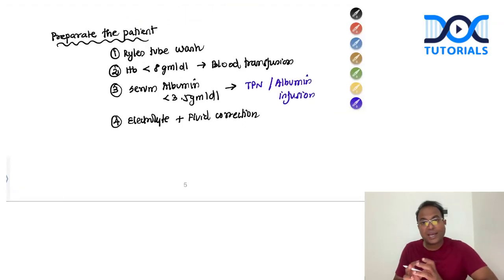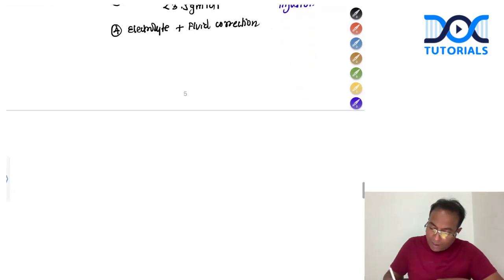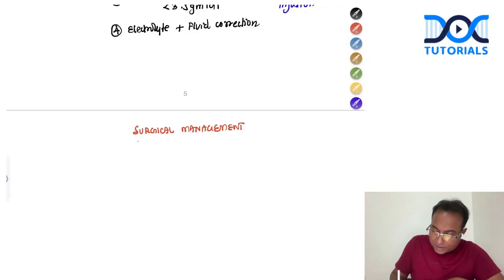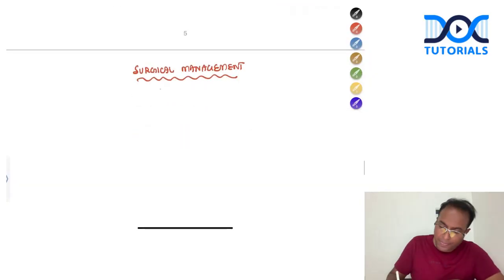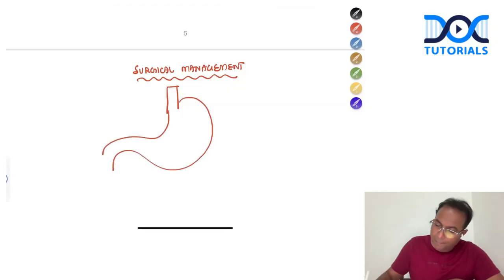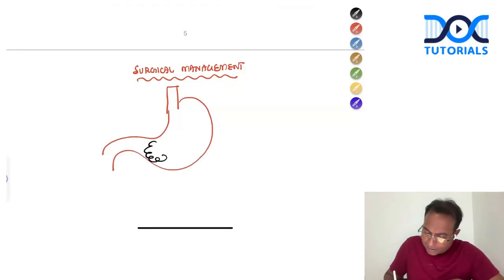So this case is specifically a case of distal gastric cancer. You need not write everything about the management of cancer stomach. So therefore, surgical management of an operable case. Let us assume this is a patient who is operable. This is a picture of the cancer. Let us assume this is a patient with a cancer in this distal place, having a cancer stomach with gastric outlet obstruction.